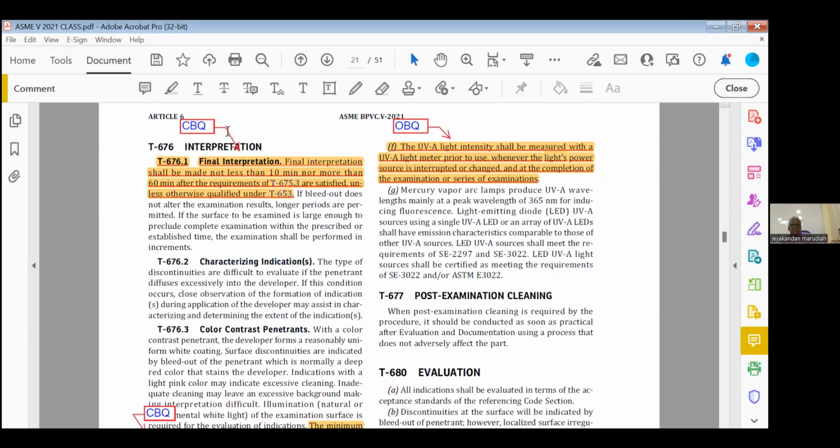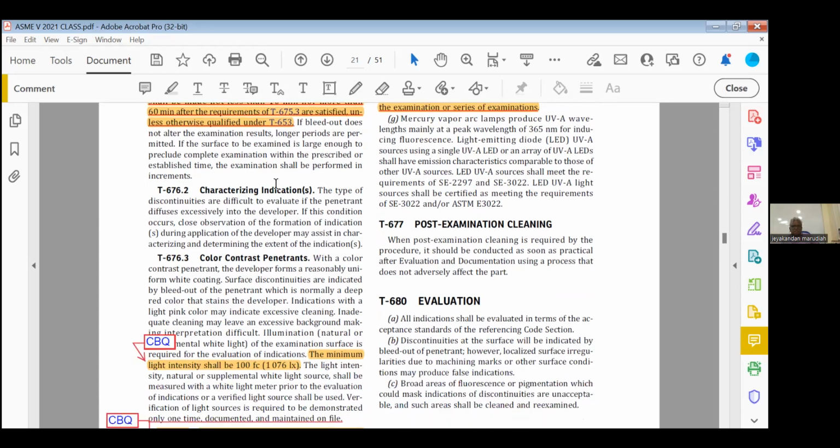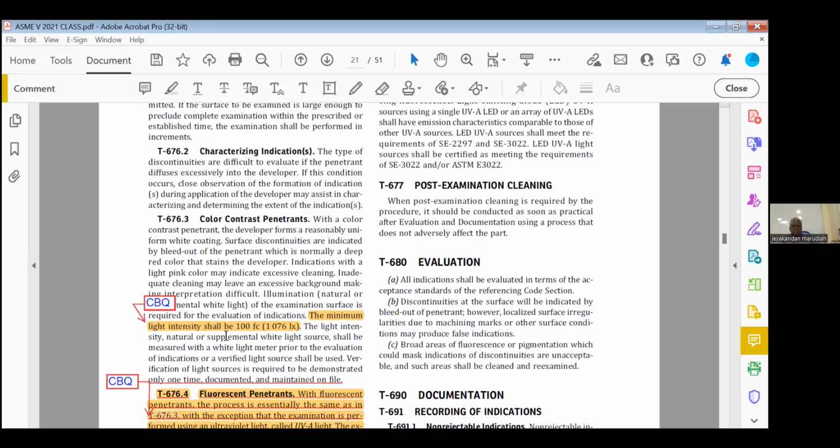Now, next page, highlight this one, final interpretation. Final interpretation shall be made not less than 10 minutes, not more than 60 minutes after the requirements are satisfied. So 10 to 60 minutes, that is the final interpretation. That is a closed book question. Then color contrast, the minimum light intensity shall be 100 foot-candle, 1076, that is closed book.